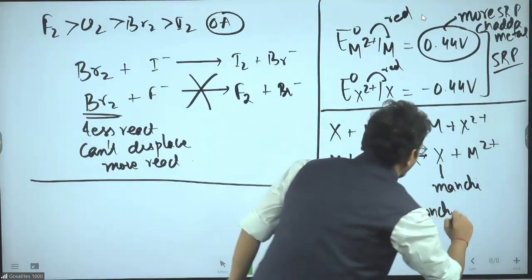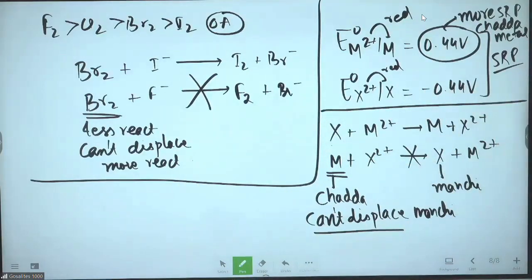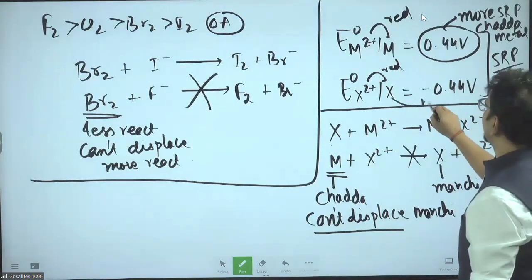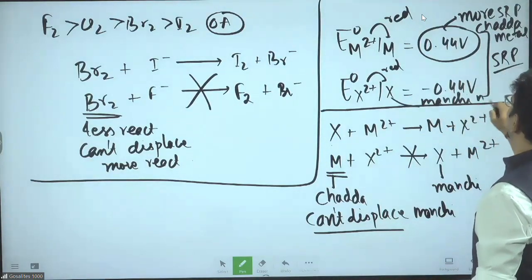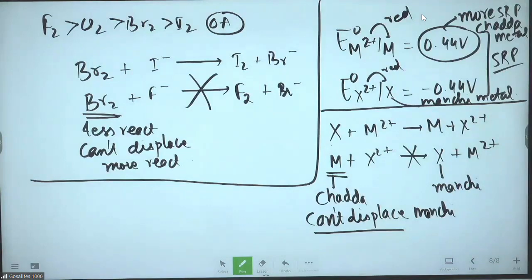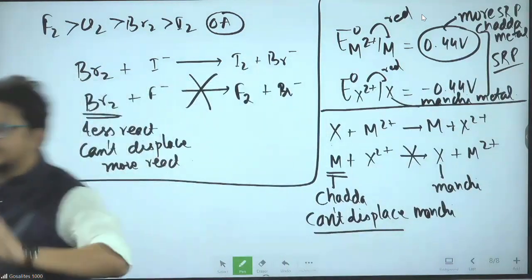Understood the idea? Manchi can displace chadda. This is the manchi metal. Manchi metal can displace chadda metal without any problem. Clear? Non-metal, metal, one example each is clear to us.